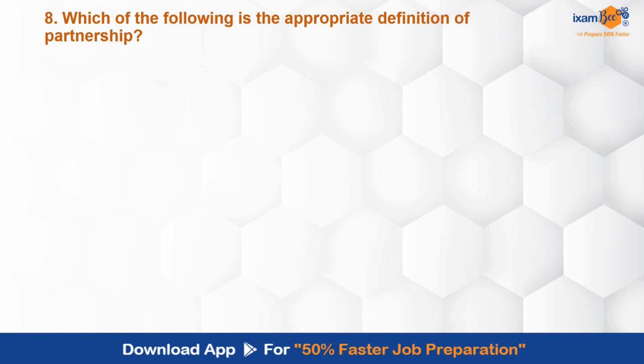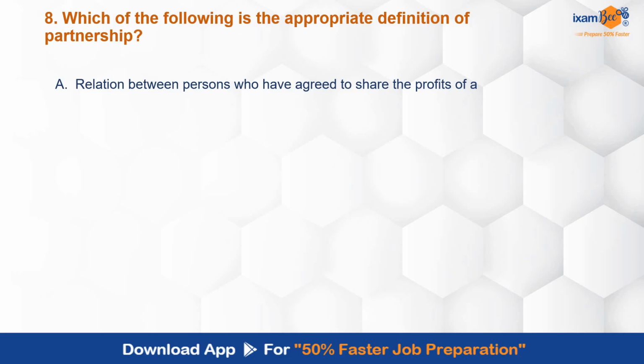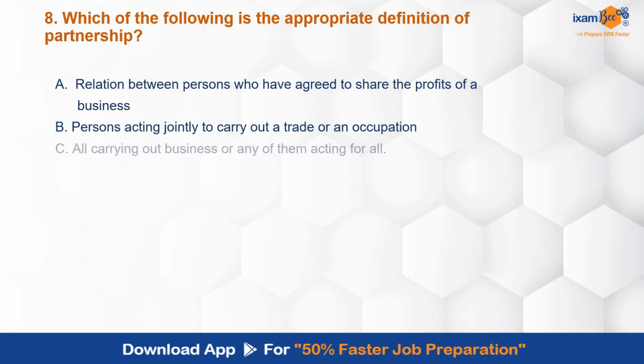Which of the following is the appropriate definition of partnership? Relation between persons who have agreed to share the profits of a business; persons acting jointly to carry out a trade or an occupation; all carrying out business or any of them acting for all; A and C; B and C. So which of the following is the appropriate definition of partnership that has been asked over here? Correct answer is D, A and C.